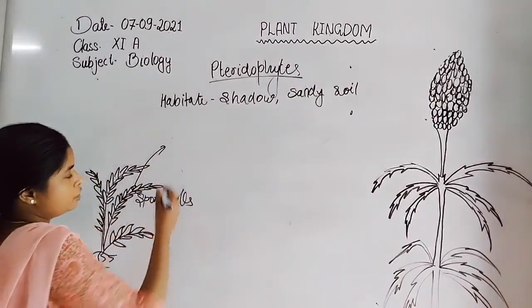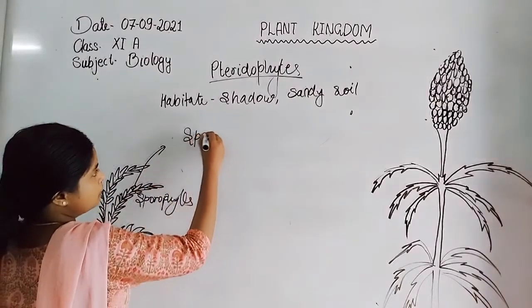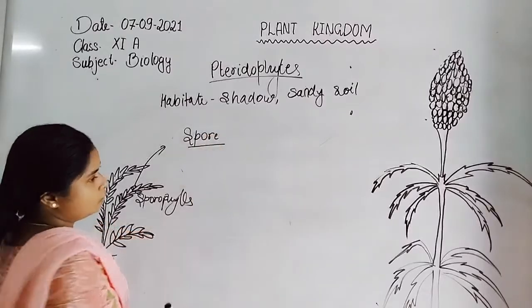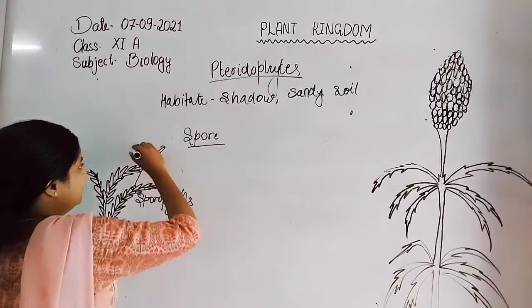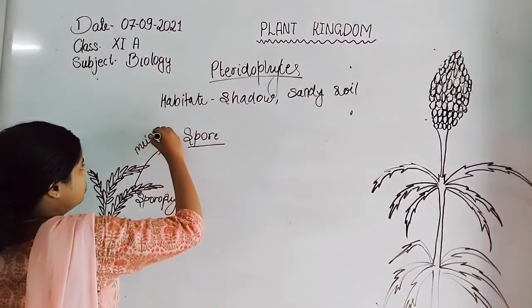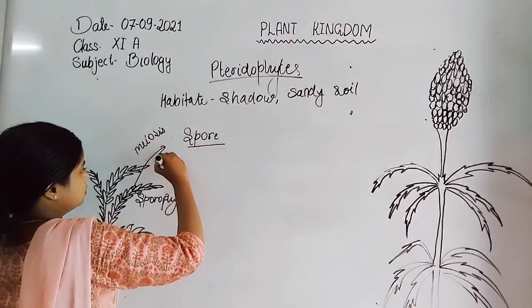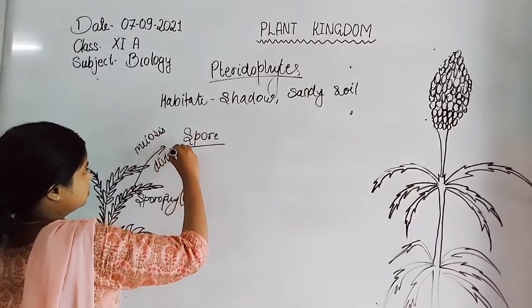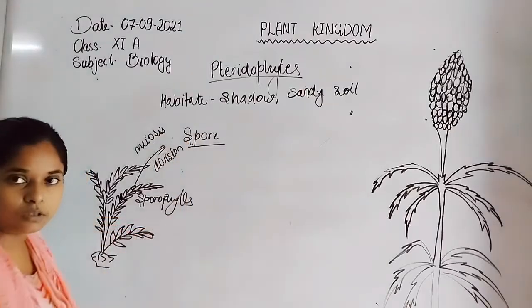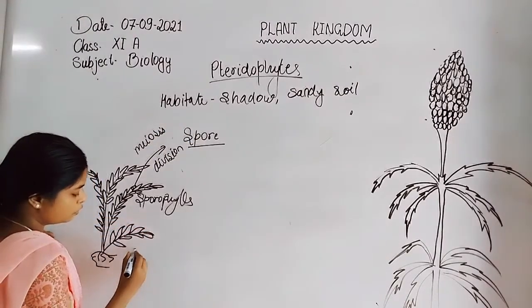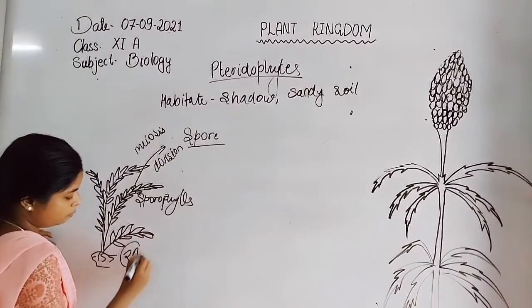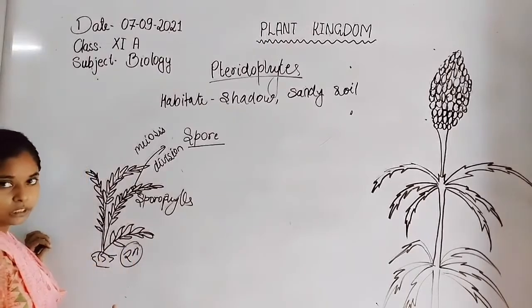The formation of spores takes place on the leaf of the member of pteridophyte by meiosis division.